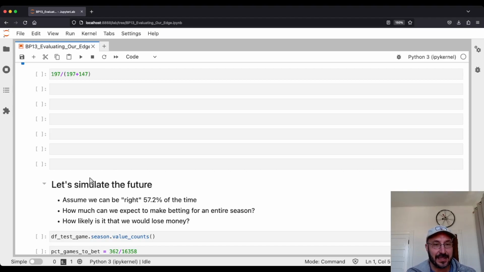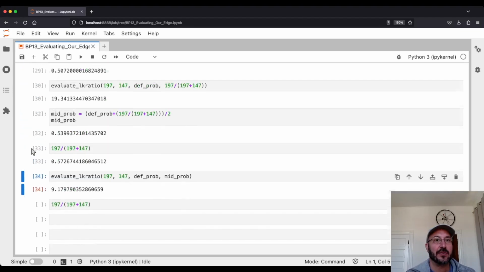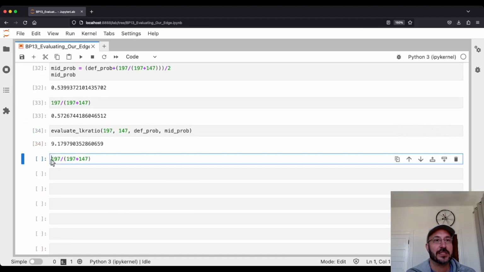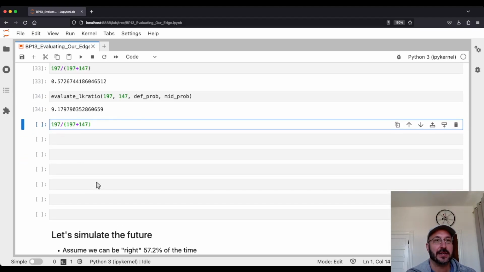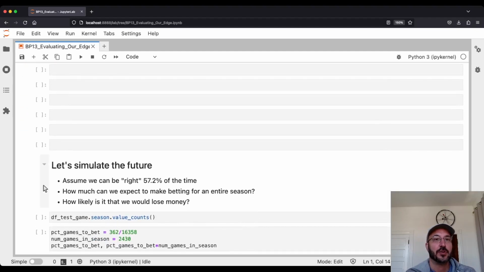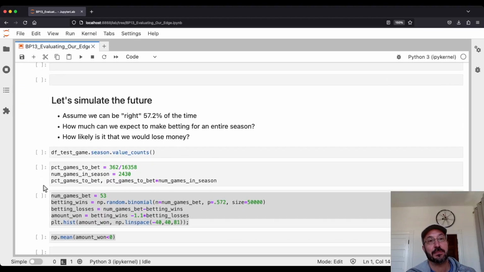So let's imagine we're right. We could be right 57.2% of the time. This 197 over 47, we could achieve this in the long run over a lot of bets. And our model will pick these out for us. It's going to do just as well on future test sets as it did on this test set. So how much could we expect to make betting? Let's say we use this strategy for an entire season. How much money would we expect to make?